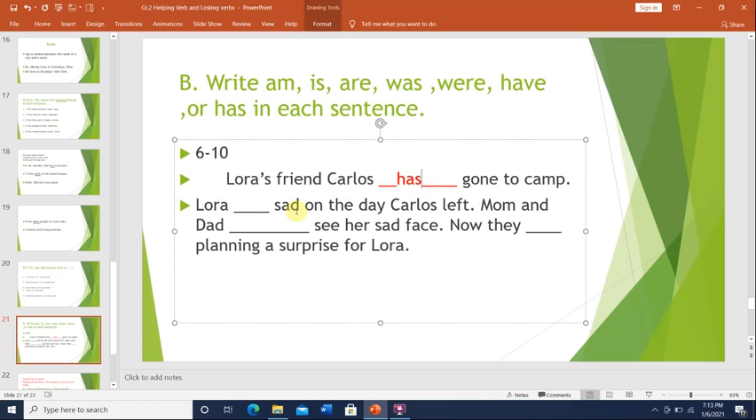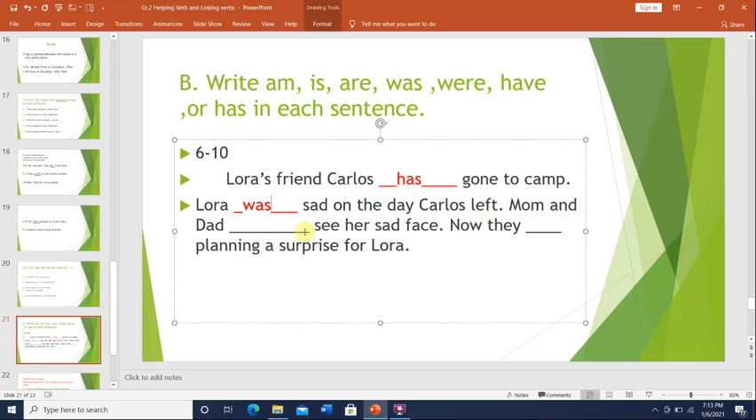Laura blank sad on the day Carlos left. The sentence is also in the past. It's telling you how Laura felt, so we use verb to be. Laura was sad on the day Carlos left.